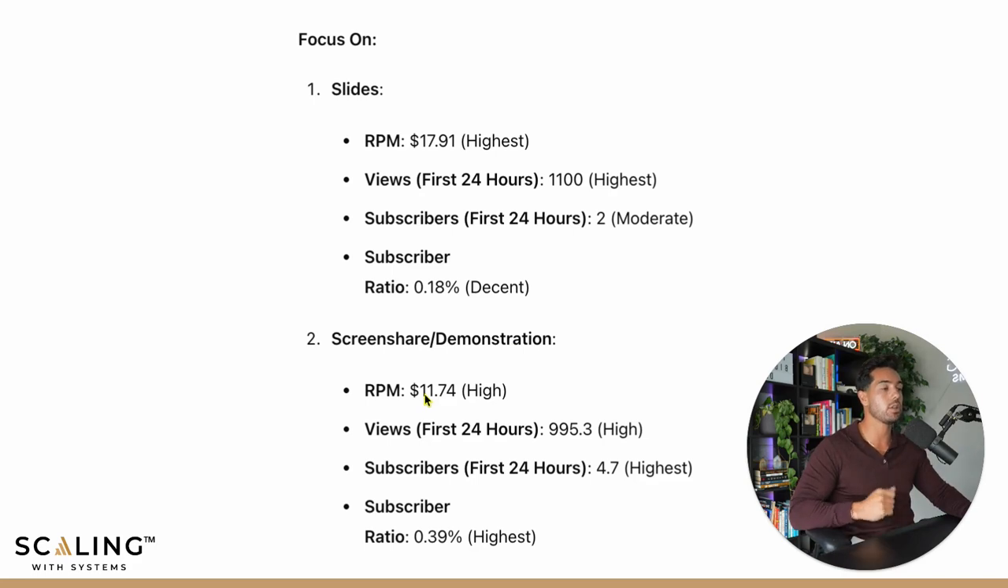Screen sharing demonstration, the RPM is 11.74, so significantly lower than the slides, but still higher than the other ones. Views, 995, so almost right in line with the views of the slides. Subscribers first 24 hours actually was higher on the screen sharing demonstration. And then the subscriber ratio was 0.39, which was the highest. So you can see moving forward, I'm going to do a blend of slides and screen share demonstrations, whiteboards, drawing screen, all of that stuff, because obviously this is what is working well for what I'm trying to optimize for.